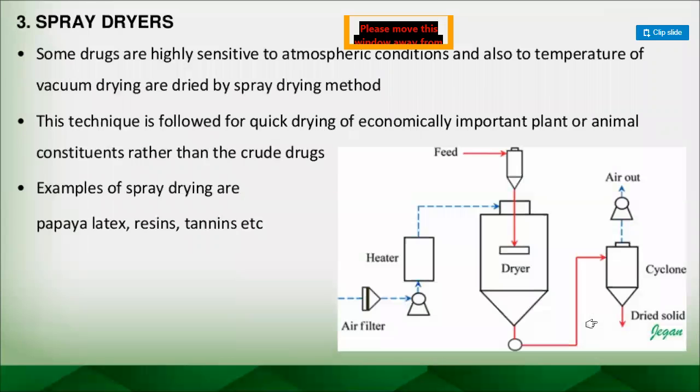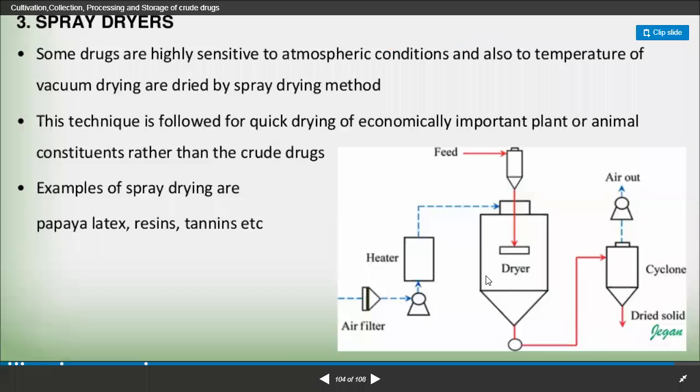The third one in artificial dryers is the spray dryer, right? Some drugs are highly sensitive to atmospheric conditions and also to the temperature of vacuum drying, and they are dried by the spray drying method. So here, as the name indicates, spray we are going to do. This technique is followed for the quick drying of economically important plant and animal constituents rather than crude drugs. So sometimes the constituents which we get from animal and plant sources, we are going to dry, right? Examples of spray drying are papaya latex, resin and tannin.